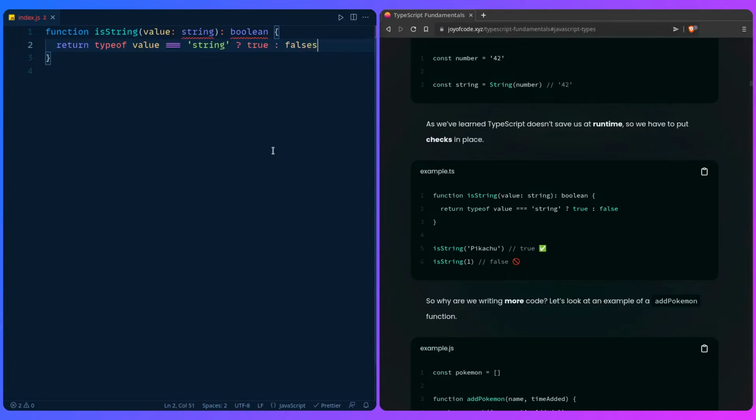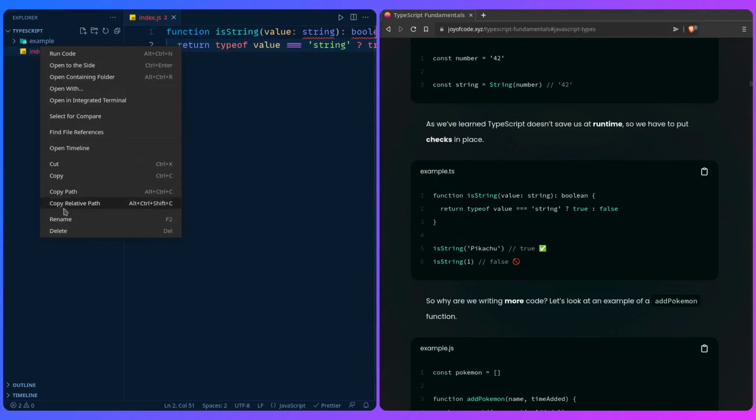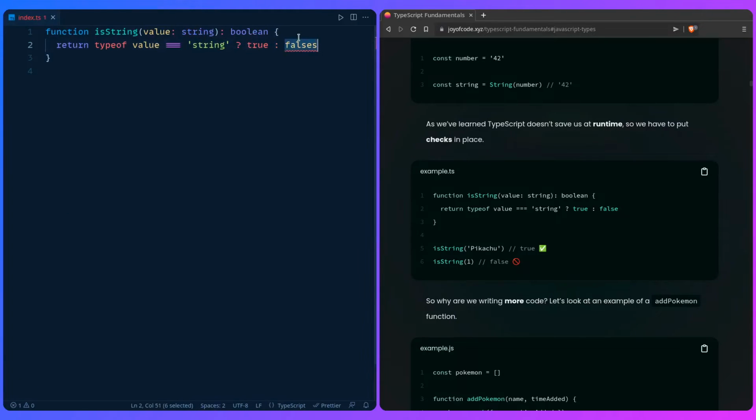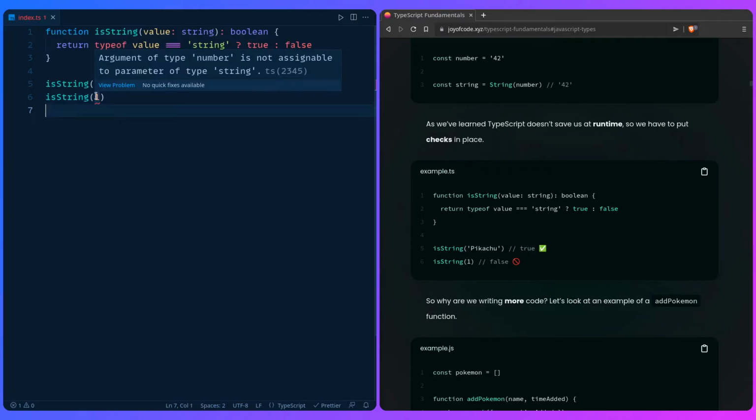Let me change the extension so we can say TypeScript. Then we can say isString Pikachu, isString 1. And we also get the warning because TypeScript is awesome, and this can save us from these types of errors.